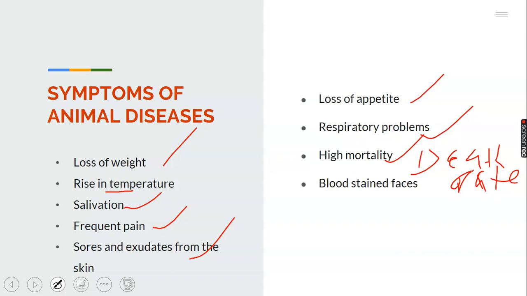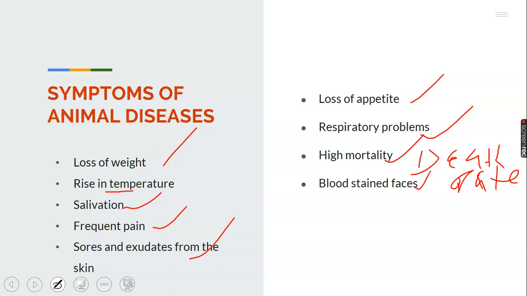Then we have blood stain faeces. Their droppings. Animals' droppings will be stained with blood. That is a very good sign as well to identify a sick animal or an animal that has been attacked by disease. I believe we are following.